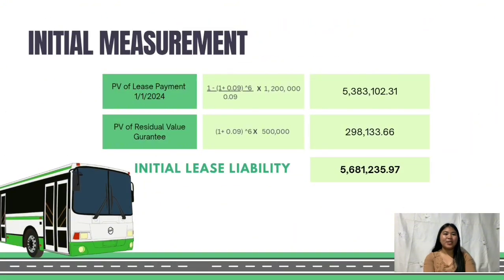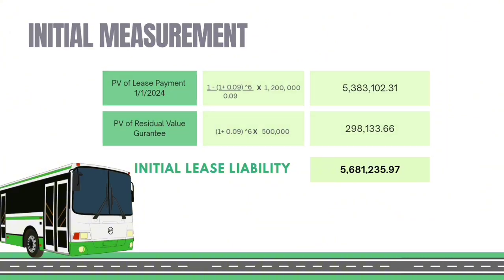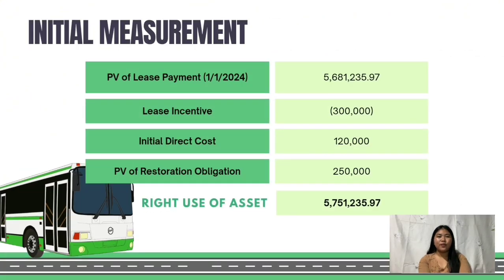Second, let's compute the initial lease liability. The initial lease liability is determined by discounting all unavoidable future cash flows at the 9% implicit rate as of commencement. This includes the present value of the 6 annual payments of 1,200,000 and the present value of the 500,000 residual value guarantee, resulting in a total initial lease liability of 5,681,235.97.